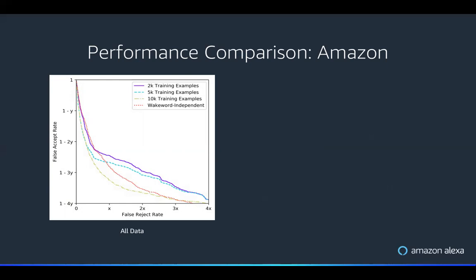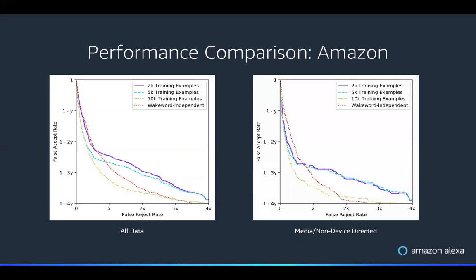So to further drill into this impact, we look at the performance only on examples that were classified as non-device directed and media. And these are examples that our wake word independent model should do better on, simply because they are not dependent on the wake word itself. We can see for these examples that the performance of our model improves.